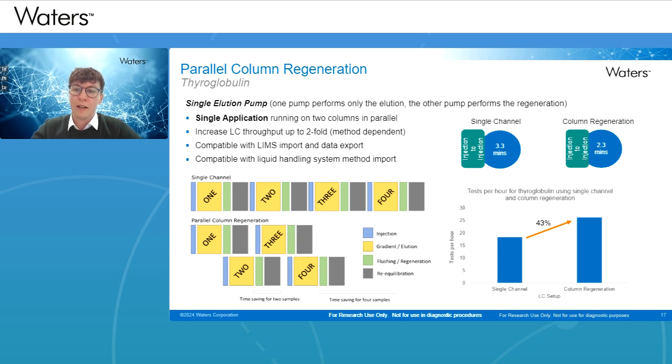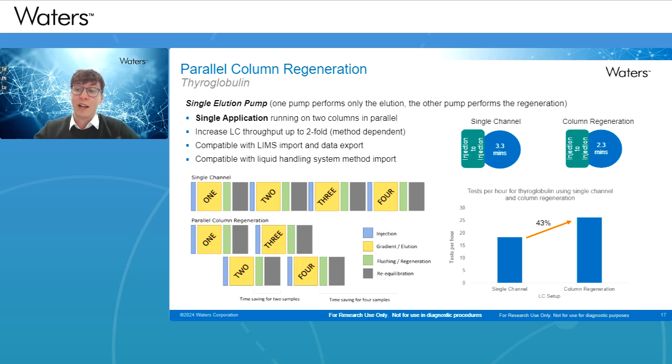And by doing this, we're able to cut our run times from a single channel approach from 3.3 minutes down to 2.3 minutes for that column regeneration. And this gives us a 43% increase for the thyroglobulin analysis in terms of sample throughput. So we're up to around 26 samples an hour.